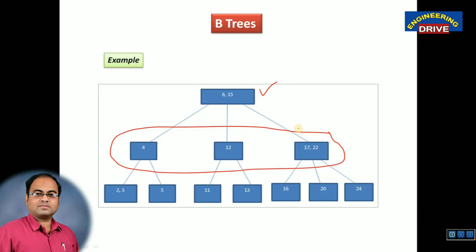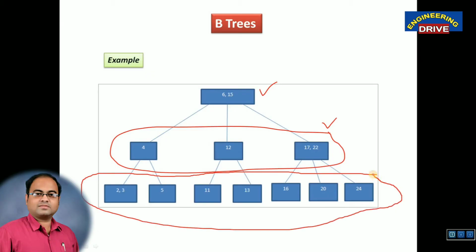The last category of our B tree is nothing but the set of leaf nodes. These are leaves, or we can call them leaf nodes. So this is the root node. And these are nothing but internal nodes.